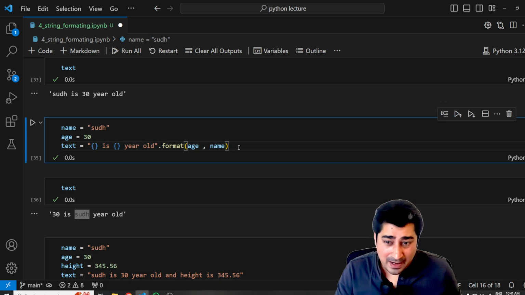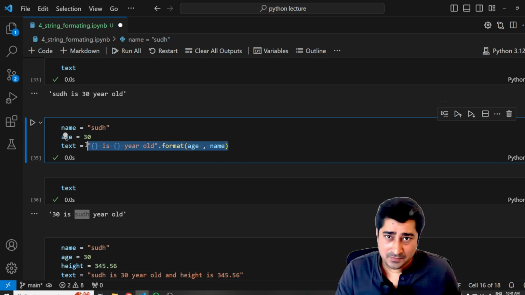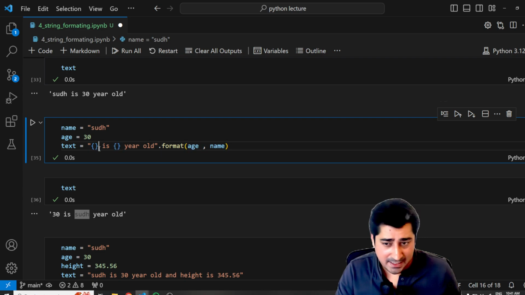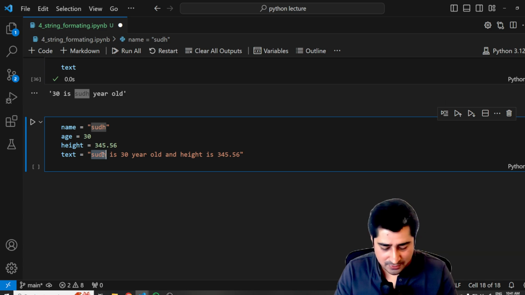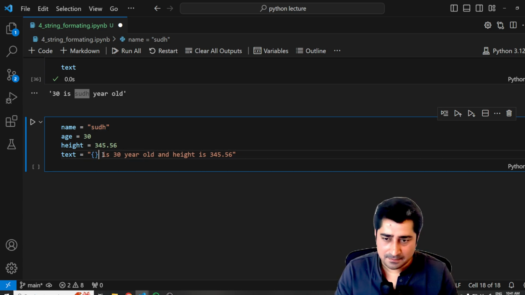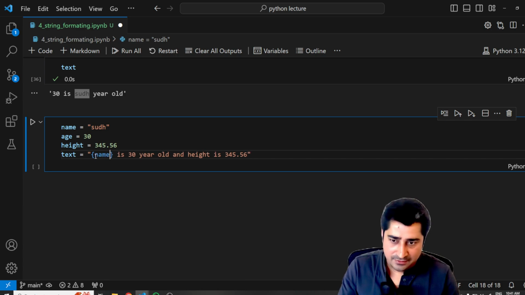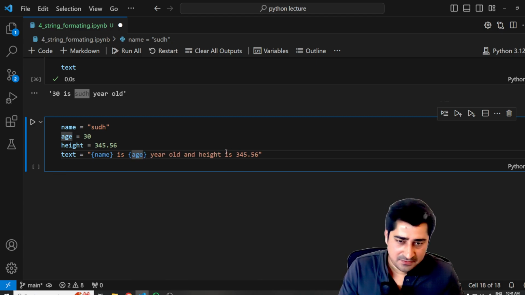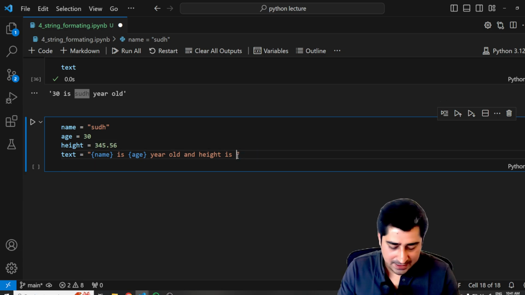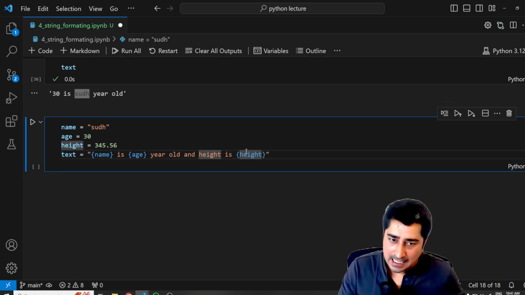And I don't want to manage or maintain the sequence. I could write things in a sequence that I want, but yes, it should print my entire data in the format which I want. So how will I be able to achieve that? Here again, I can replace it with the placeholder, simple, curly braces, and I can write name over here. I can give curly braces over here, replace it with the age, and here again replace it with the height. Then I can call format over here.